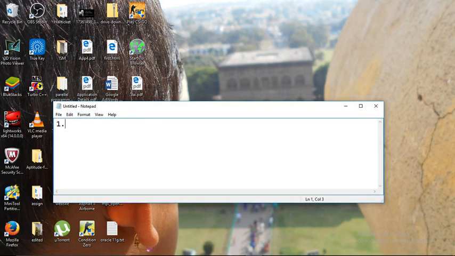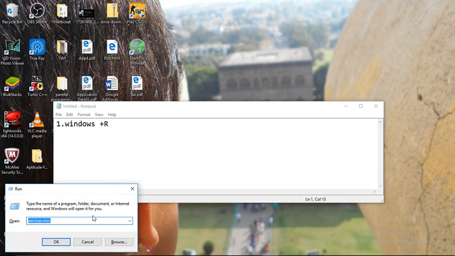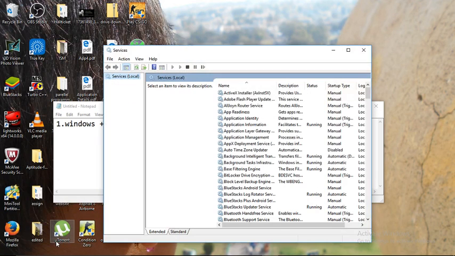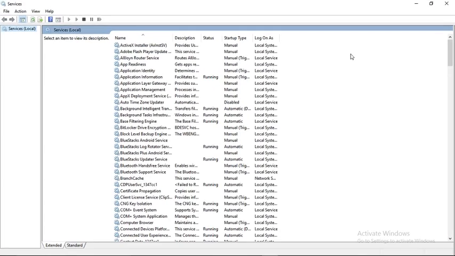First step, we have to press the Windows key plus R. Then, for running the command prompt, simply put in services.msc. That is a services tool provided by Windows, and simply press OK. That goes to the list of all the services.